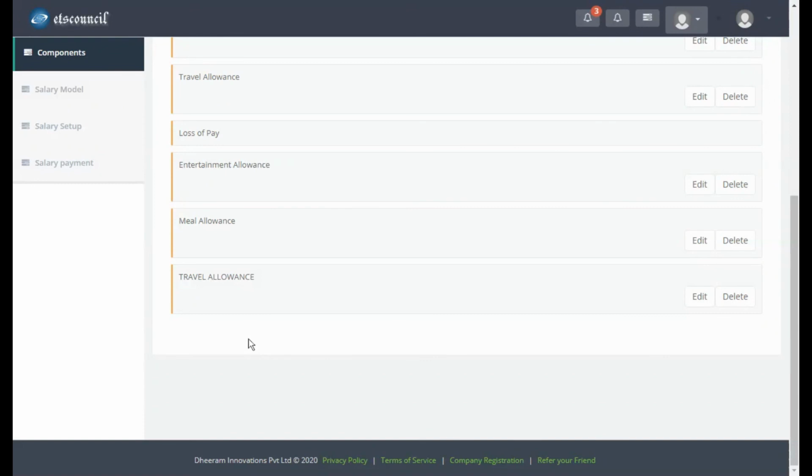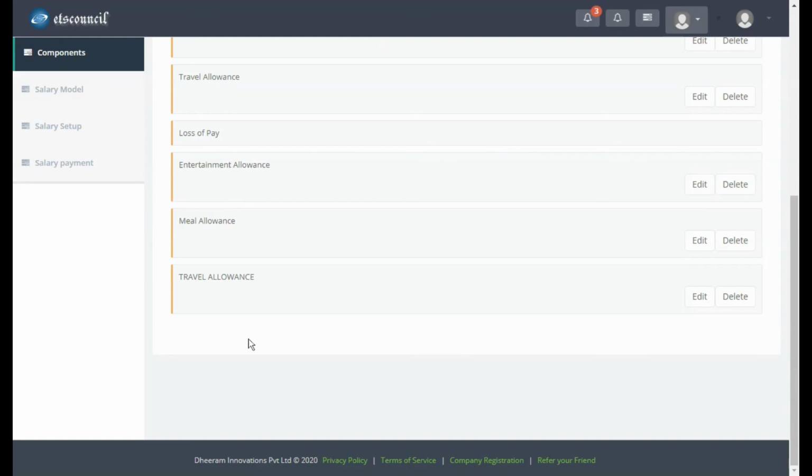Let me recap. What we have seen is employee management, then attendance management, leave management, holiday planner, and payroll system. More than all, everything is automated. You can simply buy a biometric device from camsunit.com and they will provide you a service tag ID, auth token, and security key, which you can simply configure here.